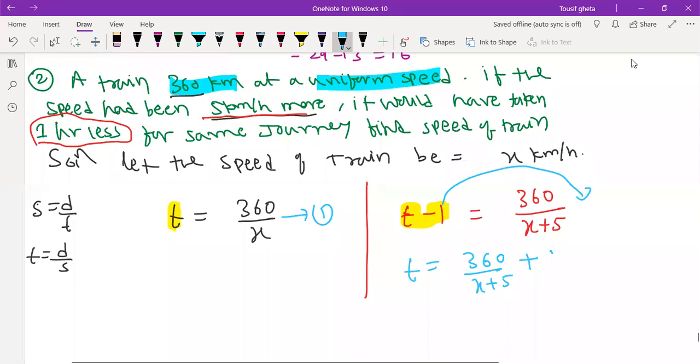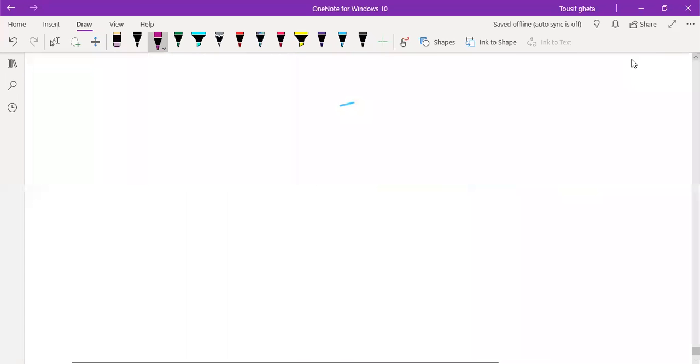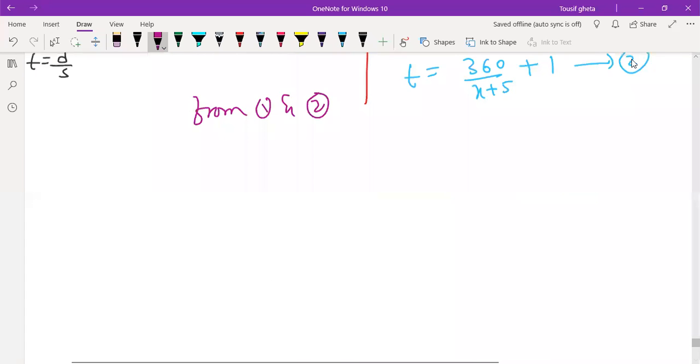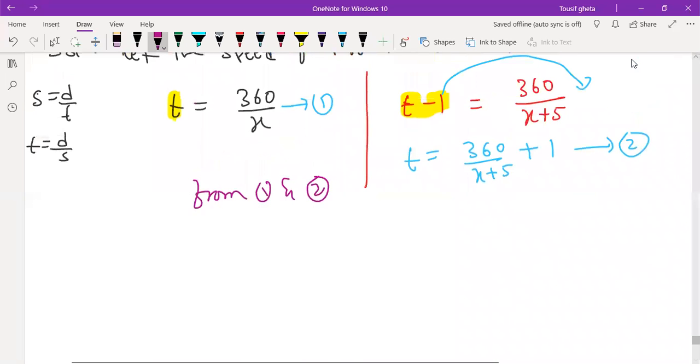Now we will take from 1 and 2. From 1 and 2, we can write the left hand side is equal. This is first, this is second.